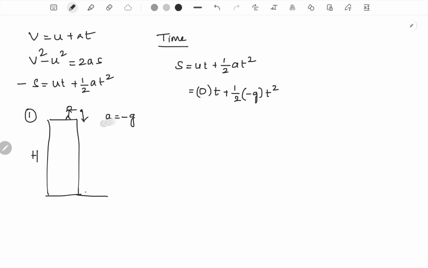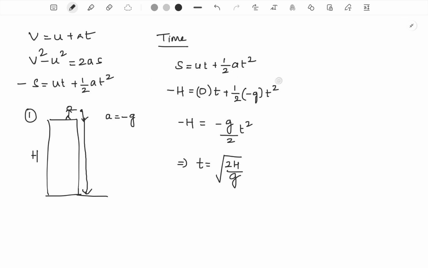Then what about the displacement? As the body goes from there and hits the ground, the magnitude of displacement would be equal to the height of the building, and the direction of the displacement is in the downward direction. So I can consider the displacement to be minus h. So minus h is equal to minus g by 2 into t square, or t would come out as root of 2h by g. So we have found the time taken by the body to reach the ground.